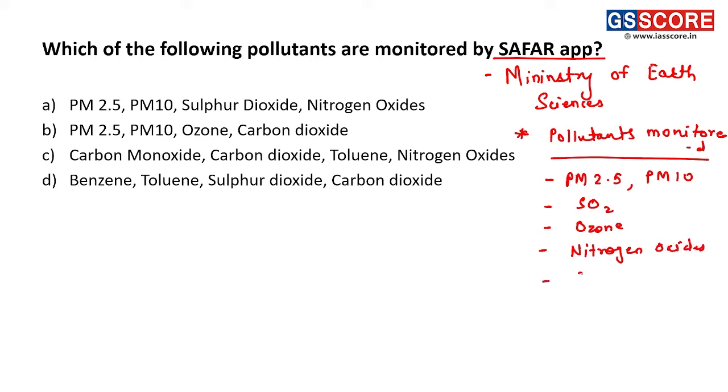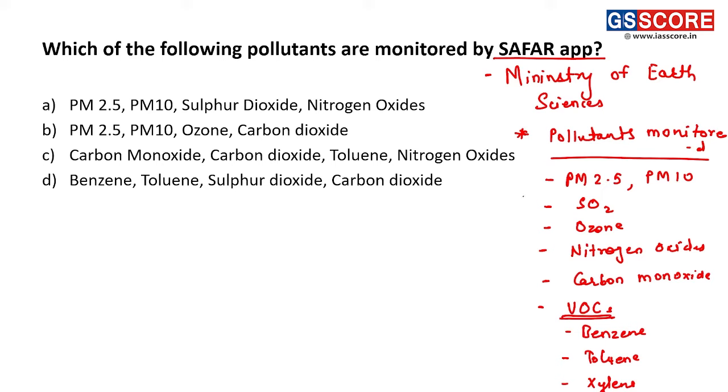then carbon monoxide, CO, and also various kinds of VOCs, volatile organic compounds like benzene, toluene and xylene. These volatile organic compounds are also monitored under the app.